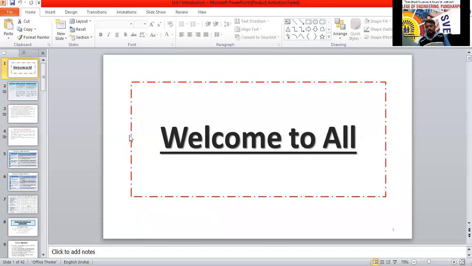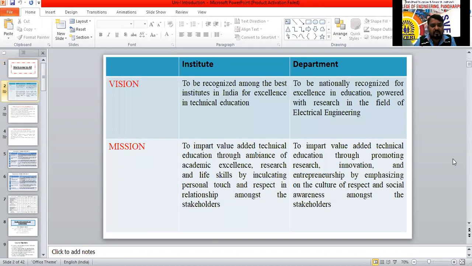Okay, good afternoon to one and all. After so many days, we are continuing the electrical measurement and instrumentation subject. Where did we stop? Can anyone let me know? If anyone tells, then we will continue, and it also indicates how interested you are in this subject and how much you are studying.